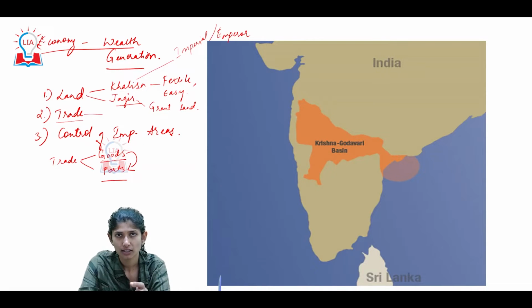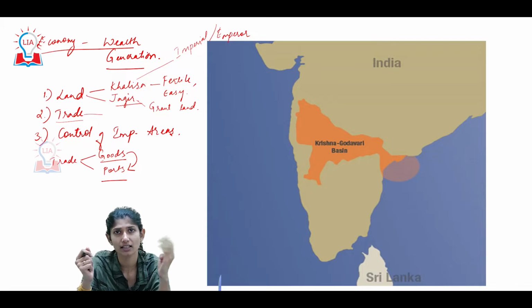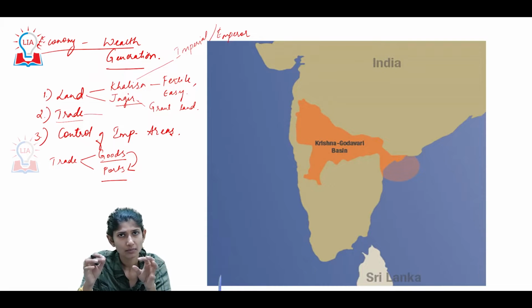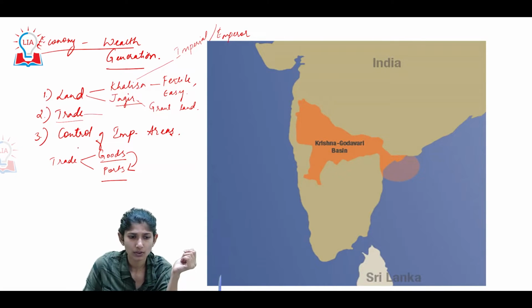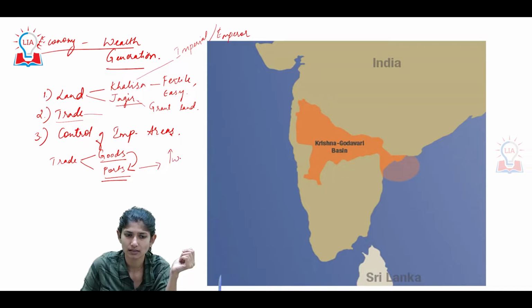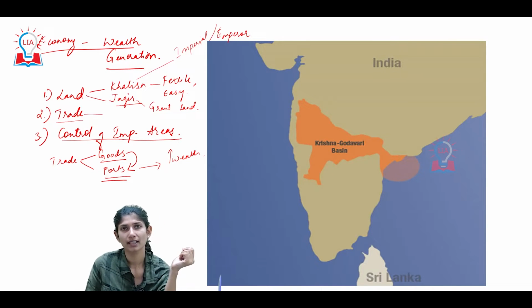The Vijayanagar people will also come for trade. The Bahmanis had large trade relationships with Iran, Iraq, Persia, Turkey. All of them will come there and trade there. So anyone who controls this port automatically gets increased wealth.